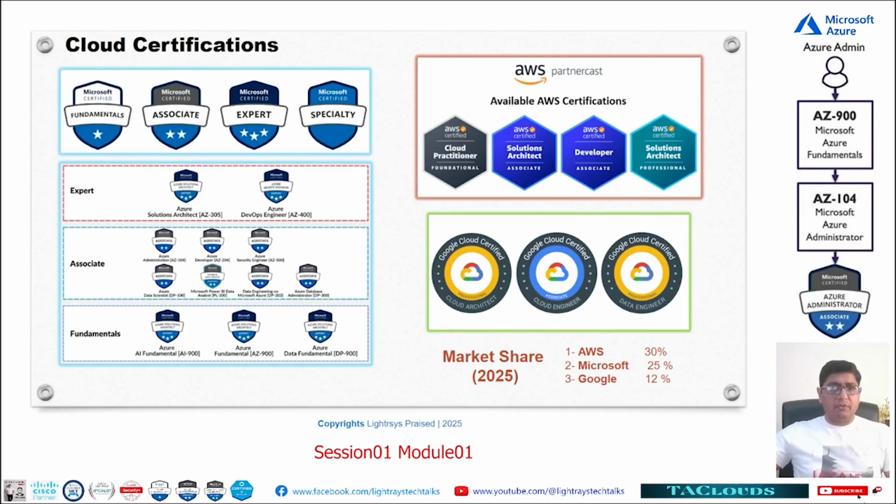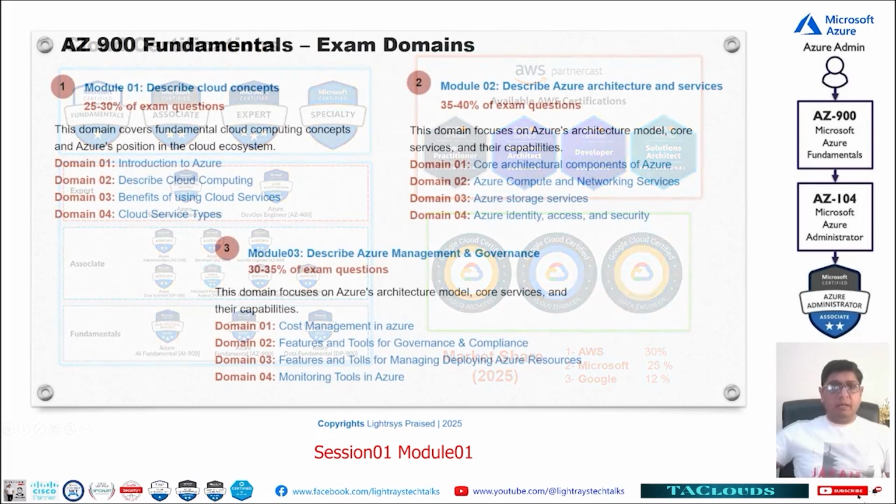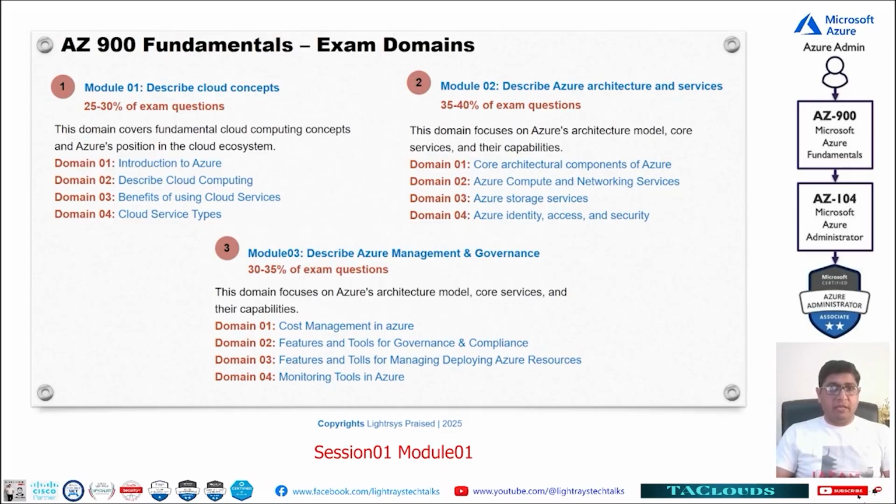If you see on the left side, these are the three levels: fundamental level, then associate level, then expert level. So if you just do these things in order, it will be easier for you: fundamentals, then associate level, then expert level. Or if you want to get a specialty certification, you can also get these certifications. Azure fundamental exam domains have three areas.